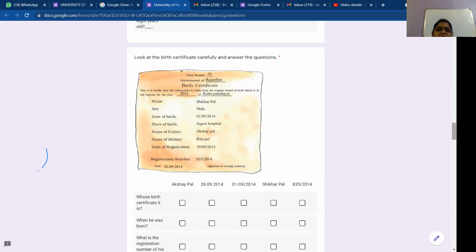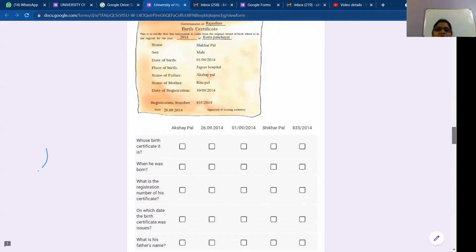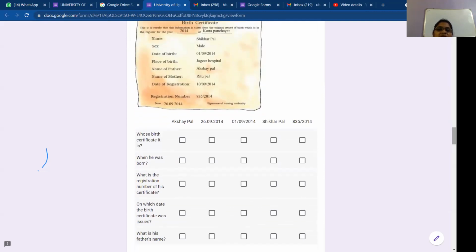Akshay Pal. What is his father's name? Can you see the name of father? Akshay Pal. What is his mother's name? Mother's name. Ritu Pal. Ritu Pal, ma'am. Very good.